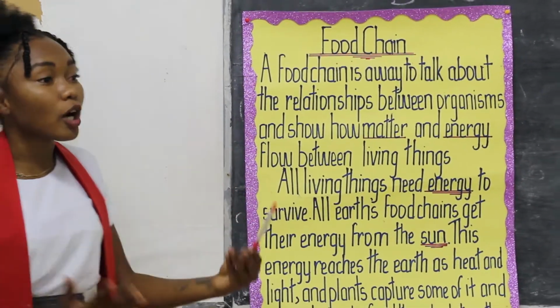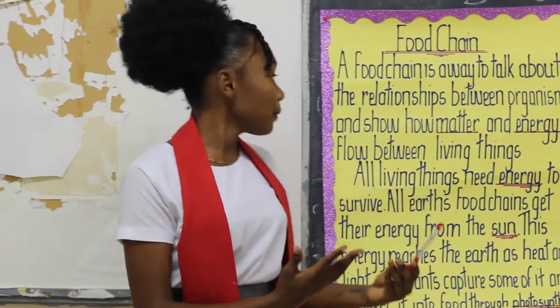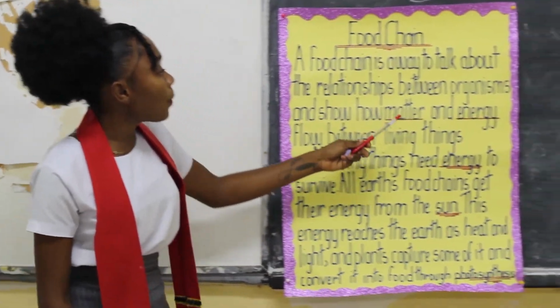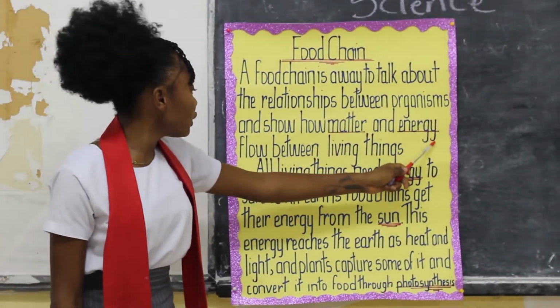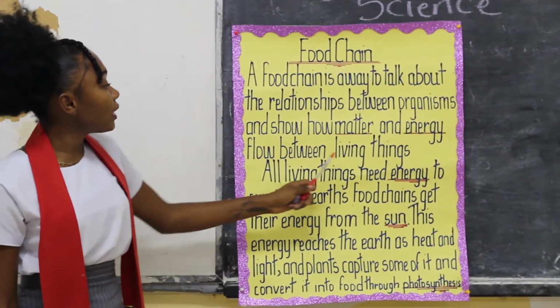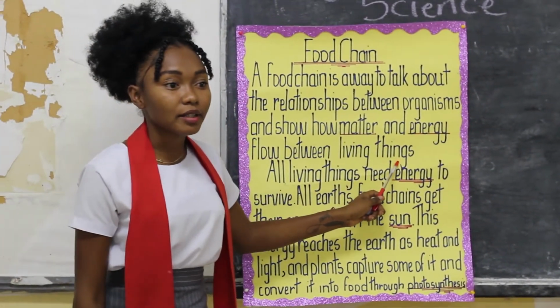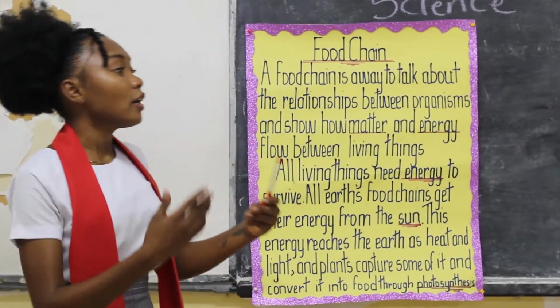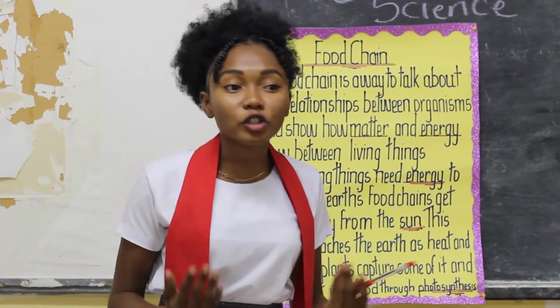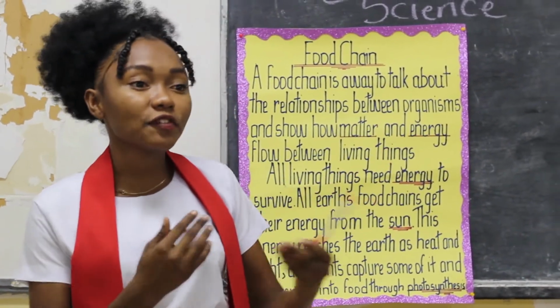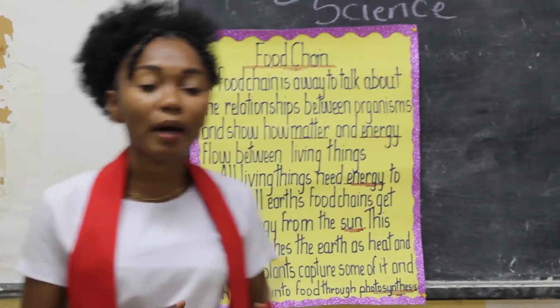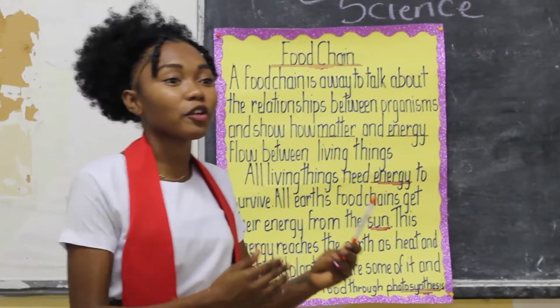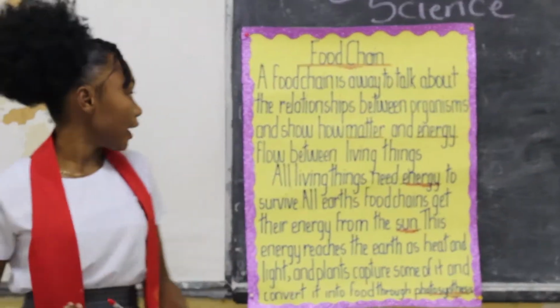It shows how matter and energy flow between living things. So living things form a food chain, and it shows the relationship among them, the transfer of matter and energy.